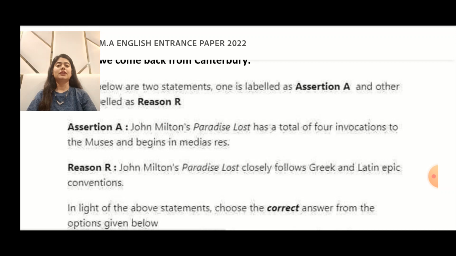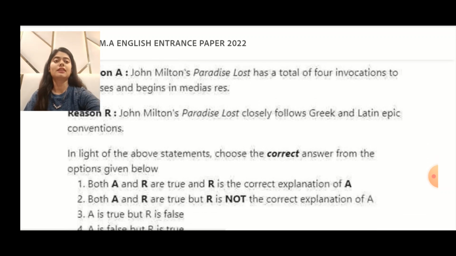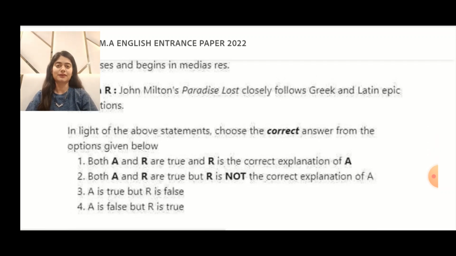In light of the above statements, choose the correct answer from the options given below. Both A and R are true, and R is the correct explanation of A. Both A and R are true, but R is not the correct explanation of A. A is true but R is false, and then you have A is false but R is true.